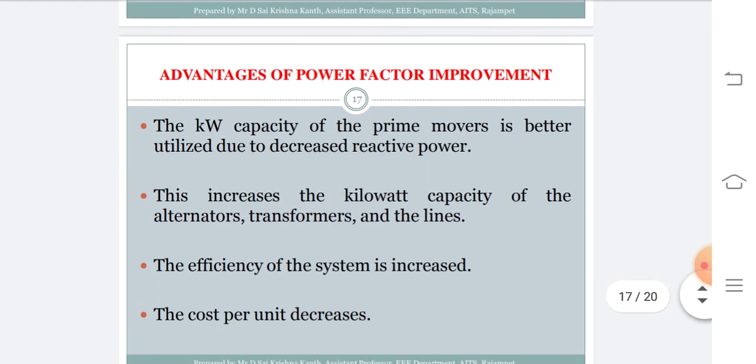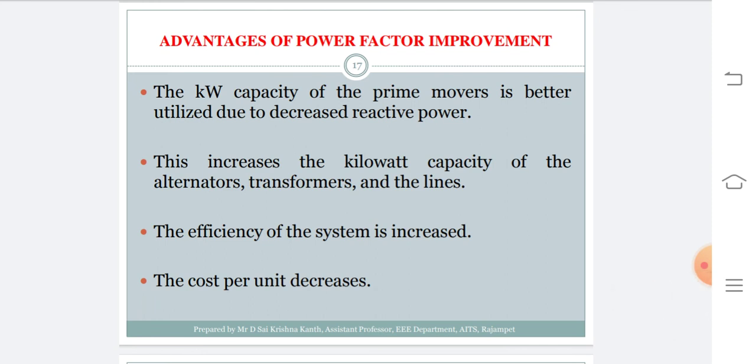Now we can see the advantages. If you overcome these drawbacks, then we can have the improvement in power factor. Then by having the improvement in power factor, what are the advantages? Whatever may be the disadvantages of low power factor will become the advantages of power factor improvement once you improve the power factor.